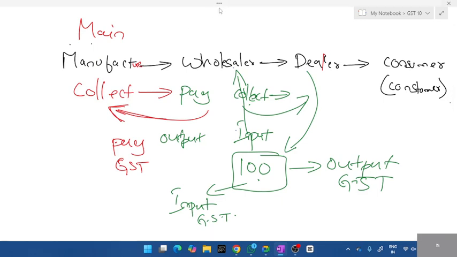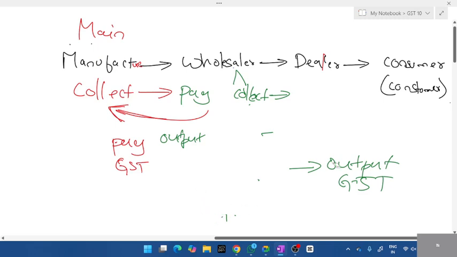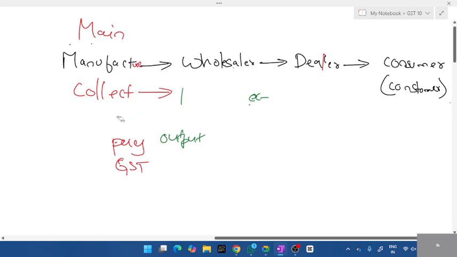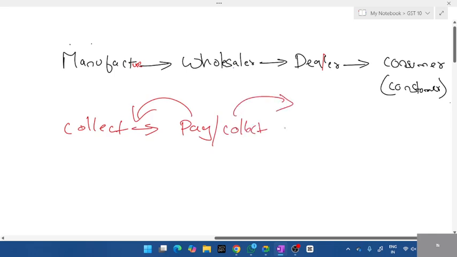Okay. The same goes with the dealer, students. Even the dealer can pay and collect, right? Yeah. So make a note of this. Manufacturer, wholesaler, dealer, consumer. In that, the manufacturer can only collect. The wholesaler has to pay the manufacturer and collect from the dealer. The dealer also has to pay the manufacturer and can collect from the consumer.